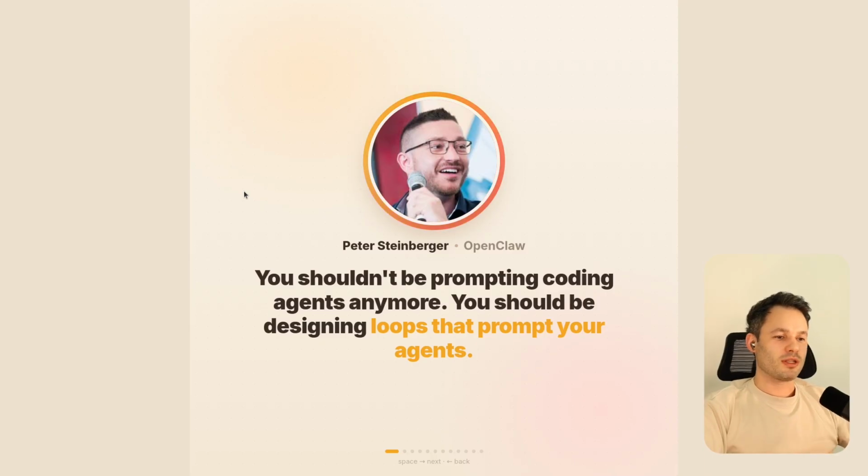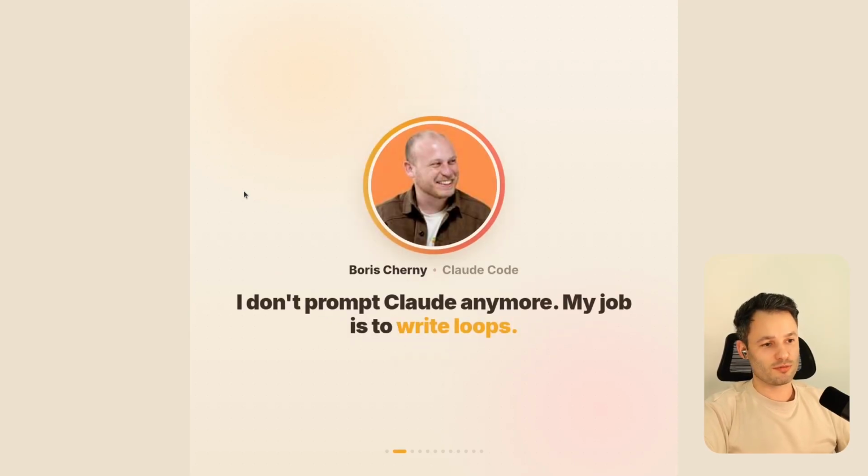A lot of famous people are talking about looping. So Peter Steinberg said that you shouldn't be prompting your agents anymore. You should be designing loops. Boris Cherny said, I don't prompt Claude anymore. My job is to write loops. And I just want to explain very briefly what a loop actually is.